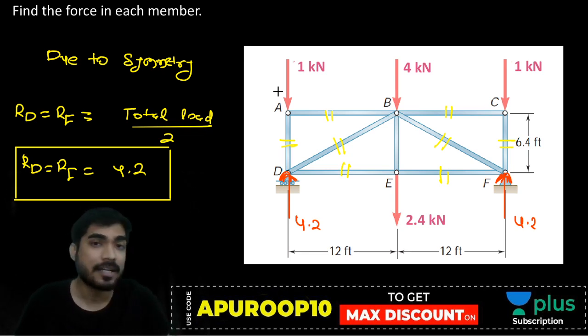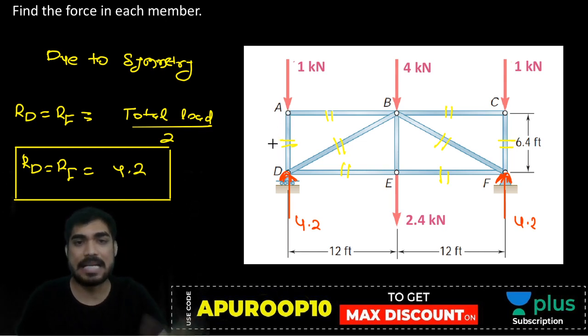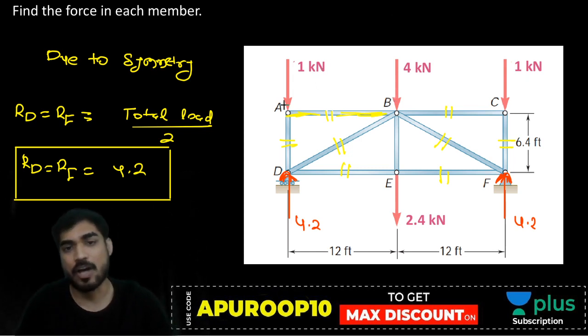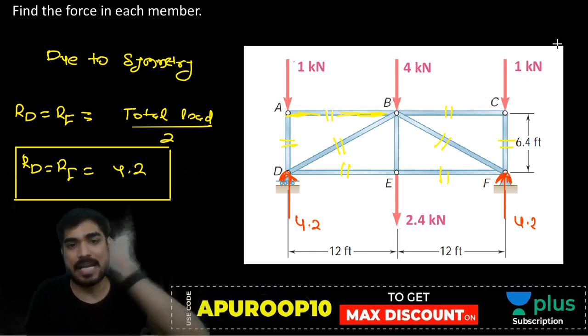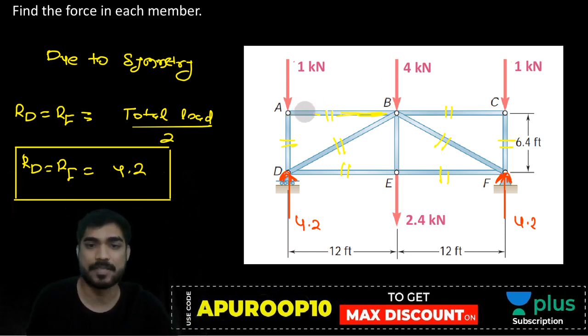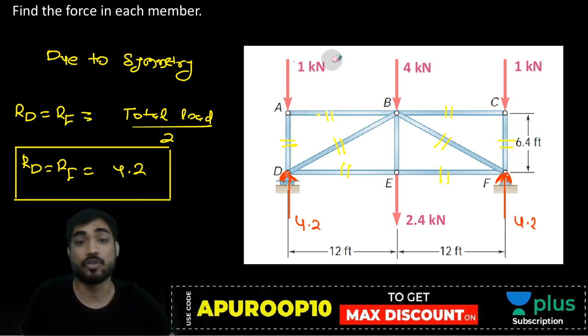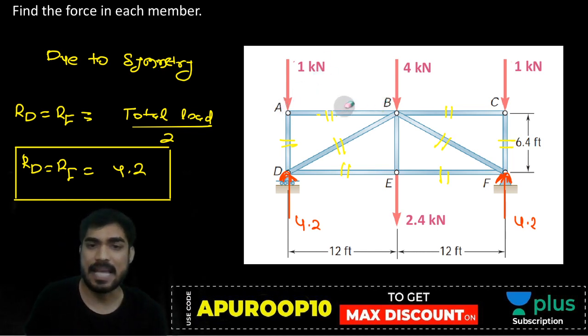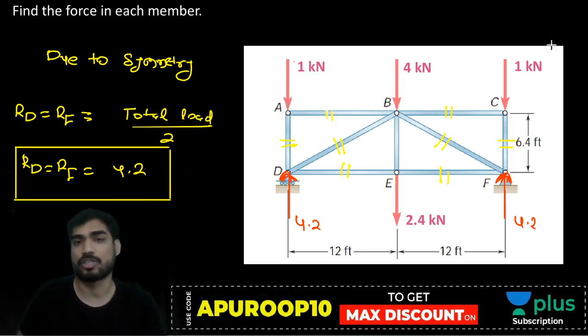No. Why? Because if there is no member AB, then the member AD will simply rotate, collapse. If I remove this member AB and if there is a horizontal force at A, then the AD member will simply rotate and collapse. So you need AB so that if there is a horizontal force in future at joint A, then this AB will support that load. So do you understand this?